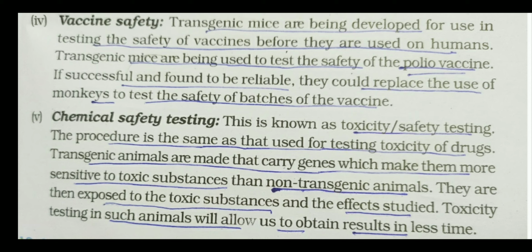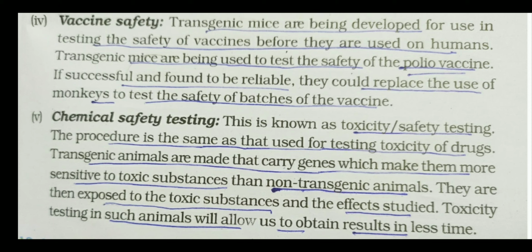One more important part is that transgenic animals are used for chemical safety testing also. Generally you will see that when doctors give medicine to any patient, especially during the delivery time, the doctors give an injection to the delivery mother.